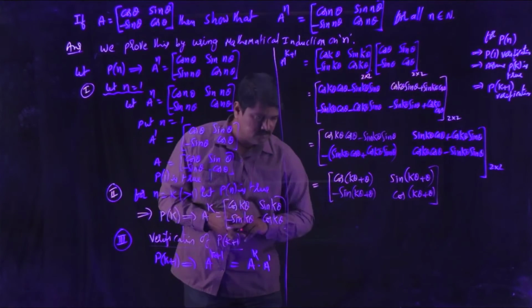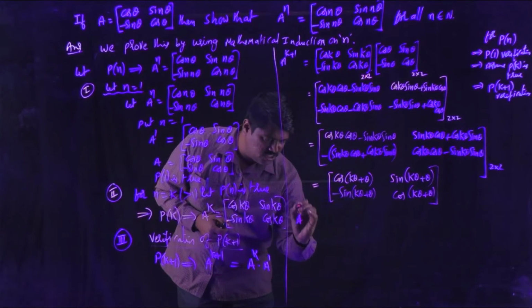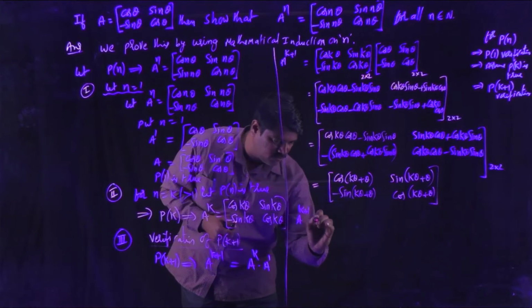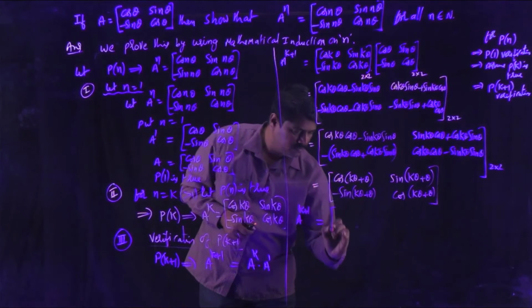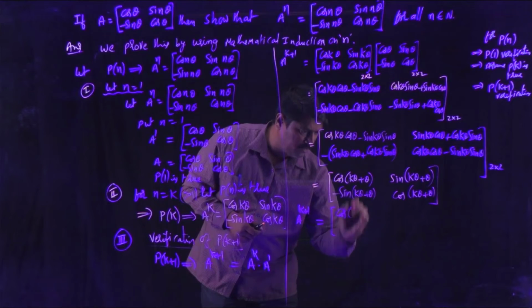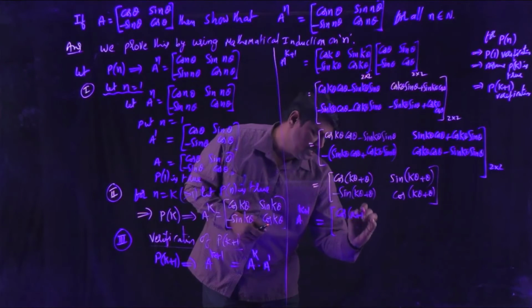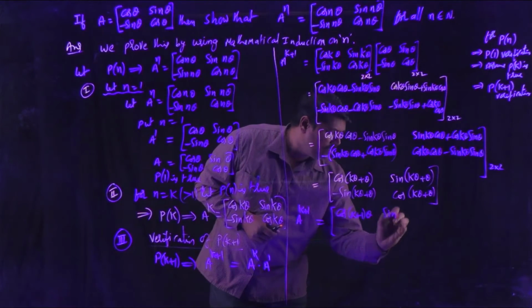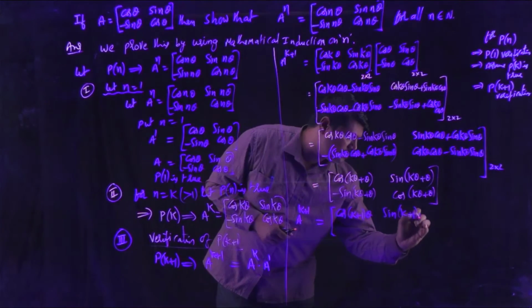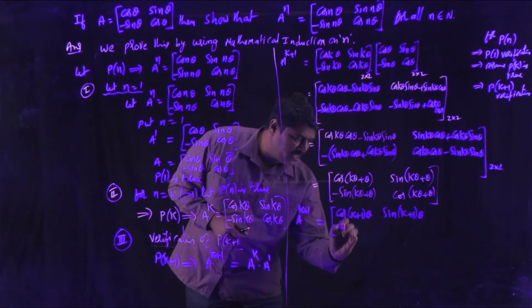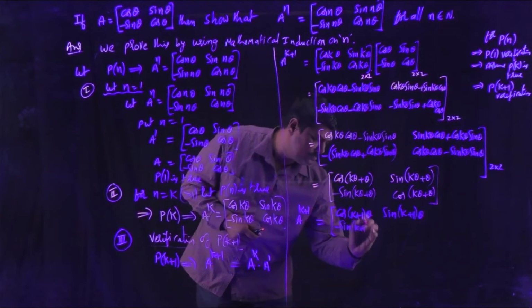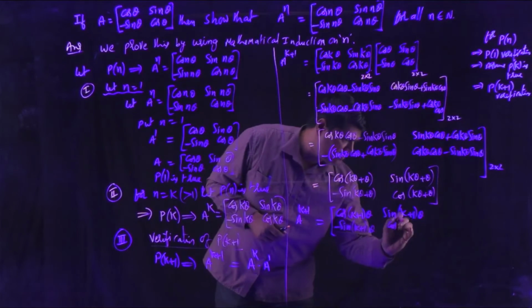So that finally we come to the step, that is A power k plus 1 is equal to, separating theta, cos of k plus 1 into theta, sin of k plus 1 into theta, minus sin of k plus 1 into theta, cos of k plus 1 into theta.